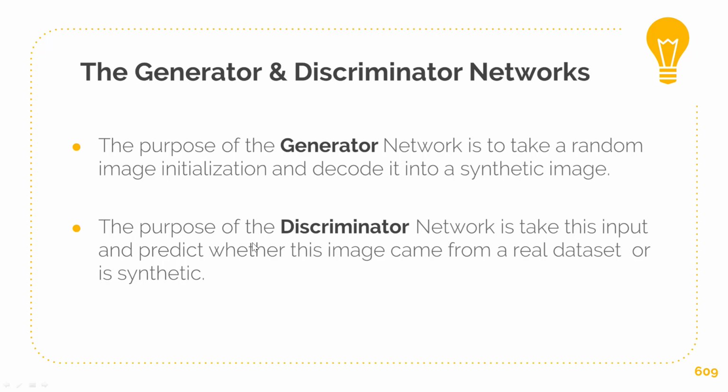So let's go over this one more time. The generator, who is our counterfeiter, basically starts off making random money, which is why his early money sucked, and tries to decode that into basically an image, which was his money. So he just starts from scratch and takes something and says, is this money? And obviously the discriminator, who is a bit of an expert in the beginning, says no, this is totally fake.